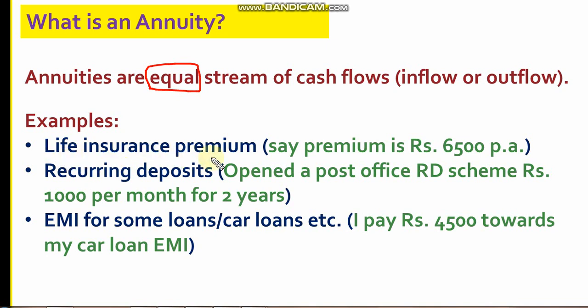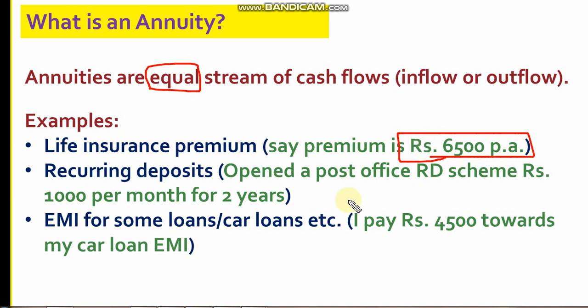Suppose you buy a life insurance contract, and for that you have to pay premium. For example, you pay 6,500 rupees premium and your contract is for 20 years. So every year at the end of the year, or from your purchase date, you pay 6,500 rupees for 20 years. This 6,500 rupees is your premium, and every year you pay the equal amount, 6,500 rupees. So this is an example of an annuity.